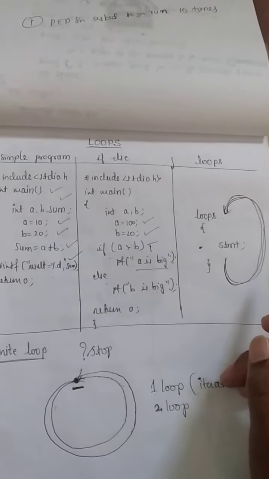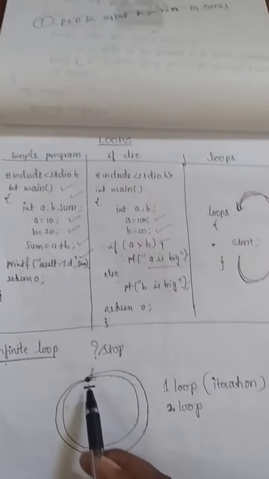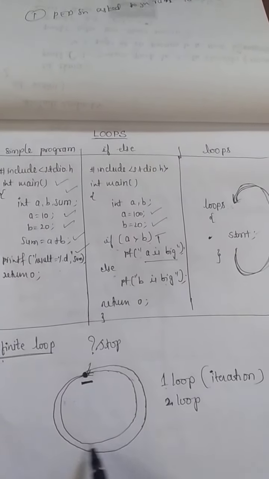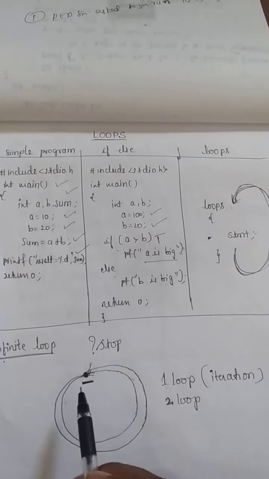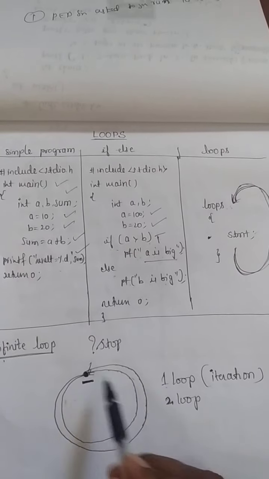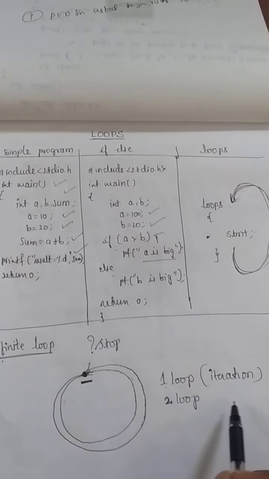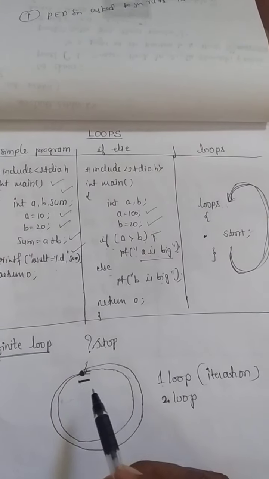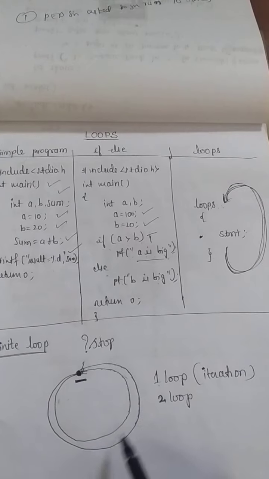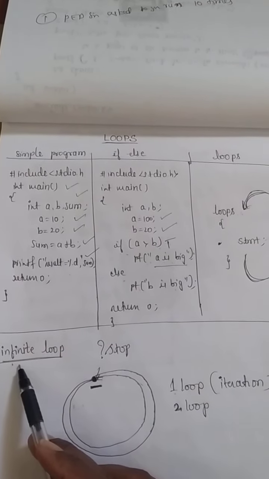Now what do we mean by an infinite loop? We start at one point and reach the same point, and that is called one loop or one iteration. Suppose a second time I do the same thing, it is called the second time completing the loop successfully. Then we go for third, fourth, fifth, sixth, something like that. We keep on moving here, and that leads to the infinite loop concept.